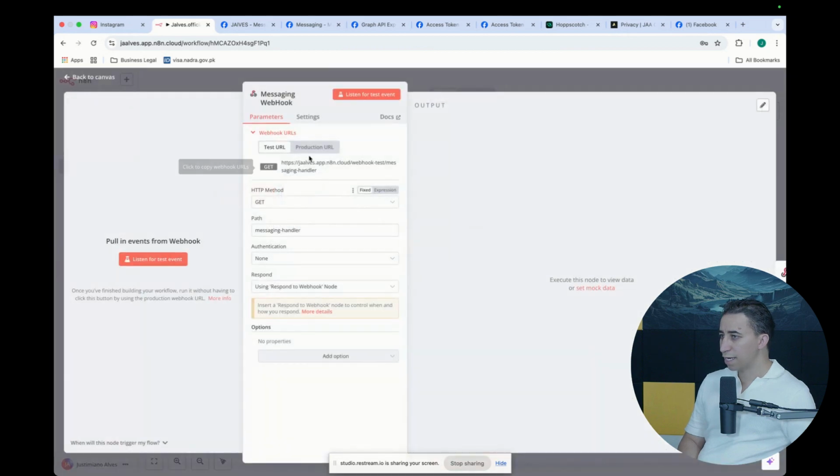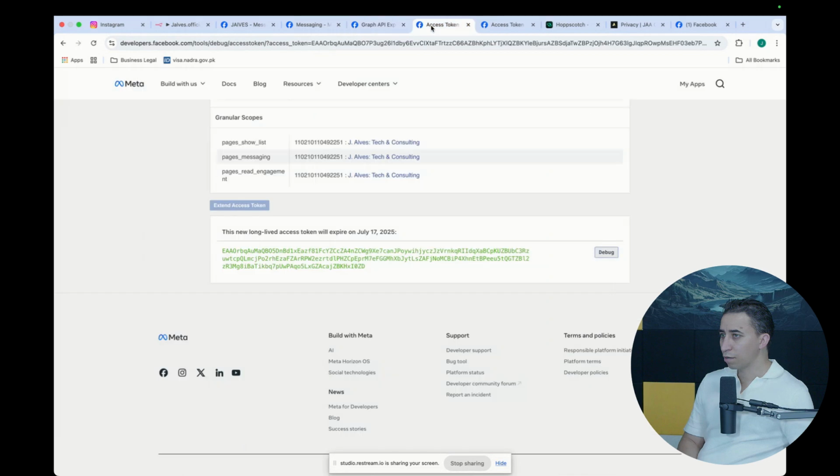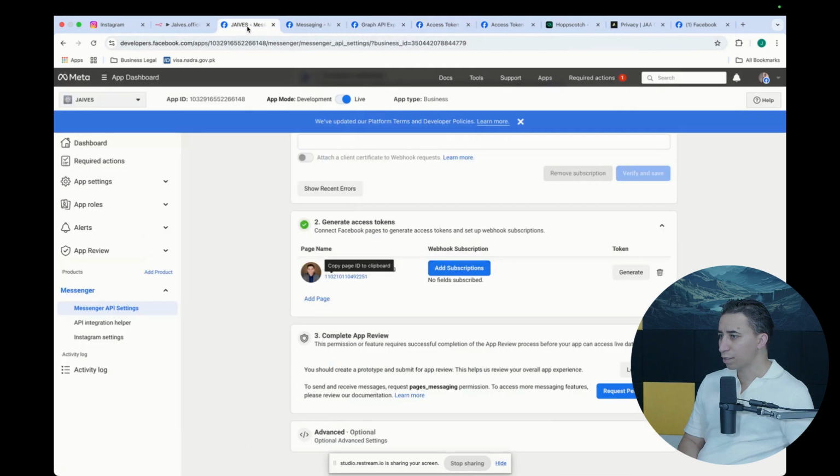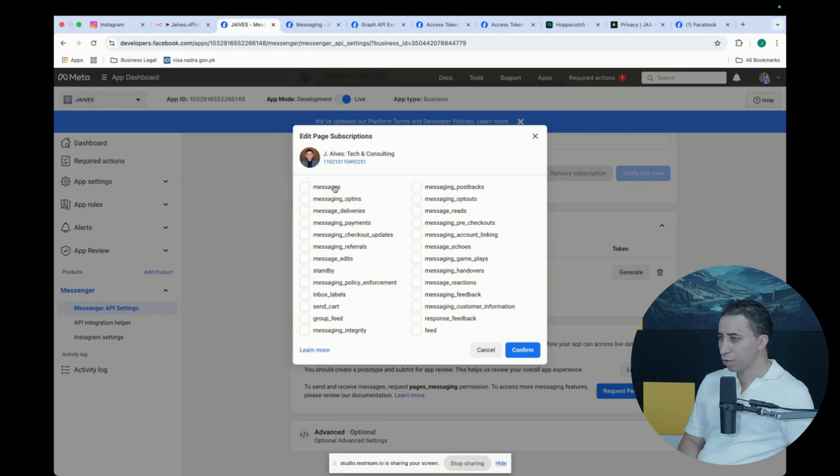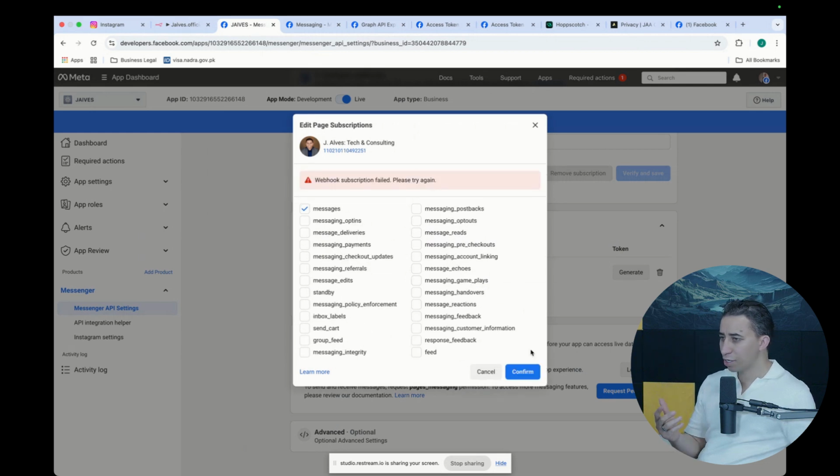So now, this is just because I need somehow to get that ID. I'm gonna come to the app where it was, to the app here. I'm gonna add a subscription. I'm gonna say you're gonna go to the messenger. You have access to the messenger. There's a lot of things that this webhook could be doing, but I just want to listen for the messenger. When some messenger event happens, webhook subscription fails.